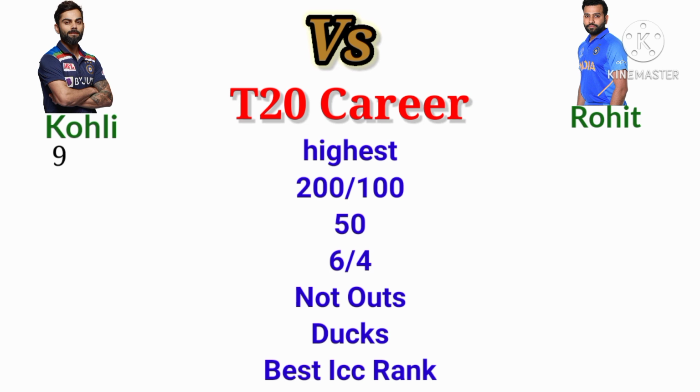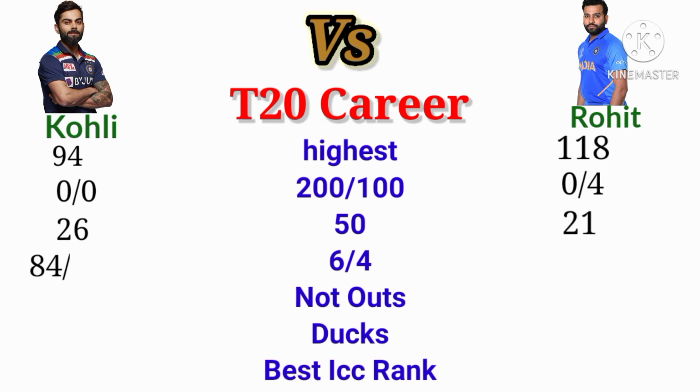The highest run Kohli scored in T20 is 94. The highest run Rohit scored in T20 is 118. The 200s and 100s Kohli hit in T20 is none. The 200s and 100s Rohit scored in T20 is 0 and 4. Kohli hit 84 and 270. Rohit hit 127 and 246, 6s and 4s.